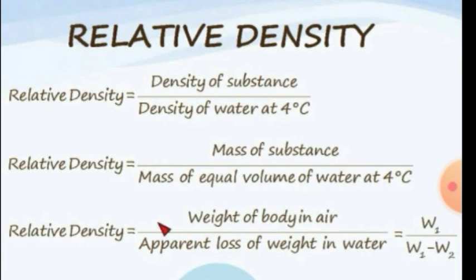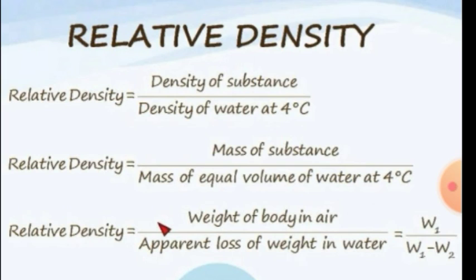Now we know that relative density of a substance equals density of substance upon density of water at 4 degrees Celsius, and density equals mass upon volume. So in place of density we can write relative density equals mass of substance by volume of substance upon mass of water by volume of water at 4 degrees Celsius.